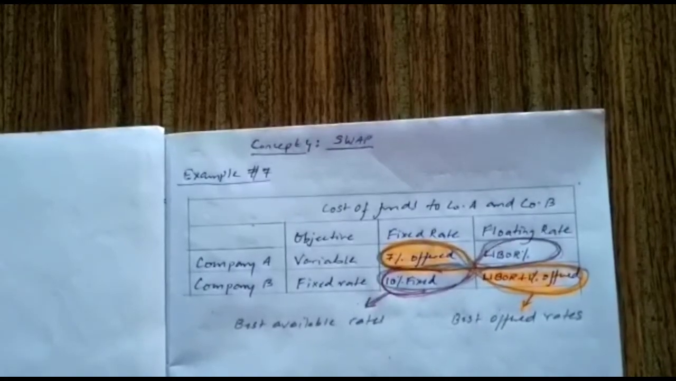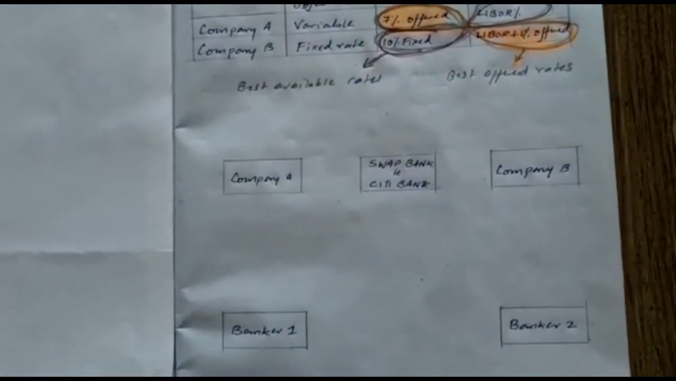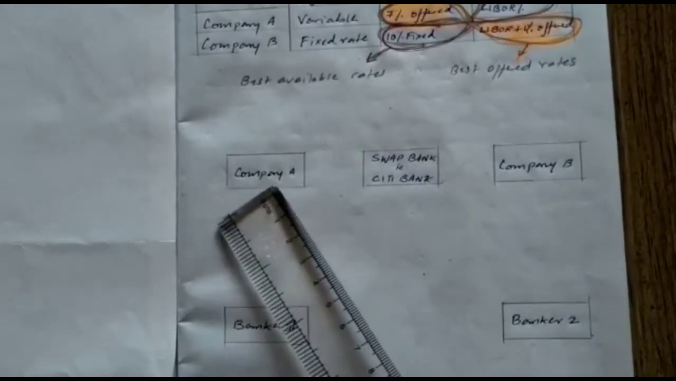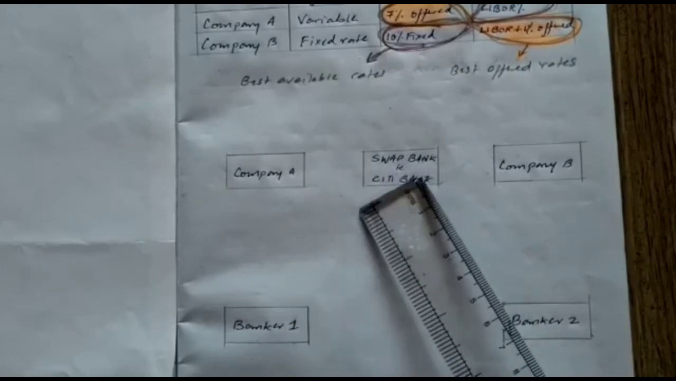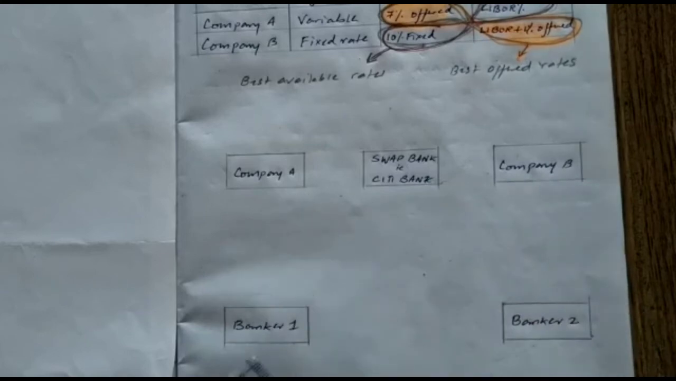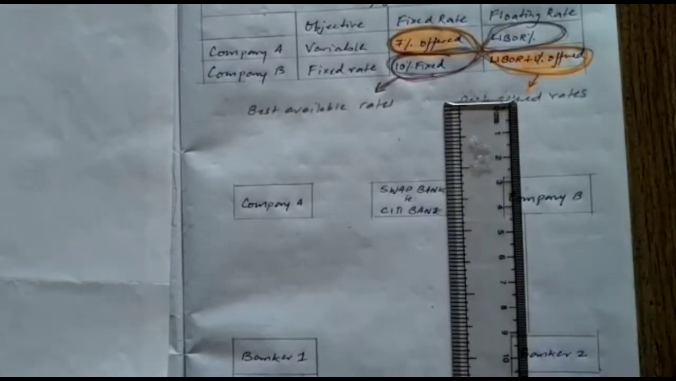Now based upon this information, we'll draw a chart with this. So here I have shown company A, the swap bank, nothing but the Citibank, and company B. I have also shown banker 1 and banker 2, who are going to pay them 50 lakhs each. The next thing I'm going to show you is banker 2 giving a loan of 50 lakhs to company B.